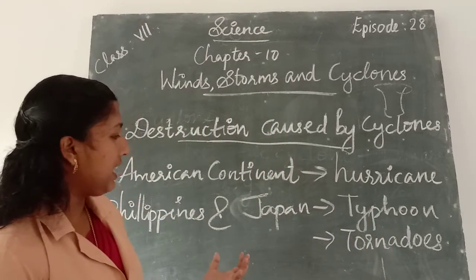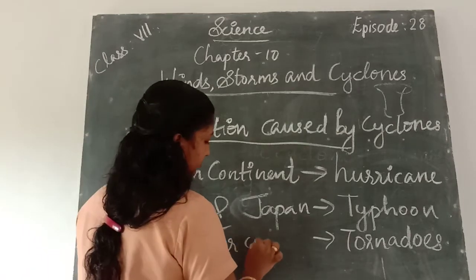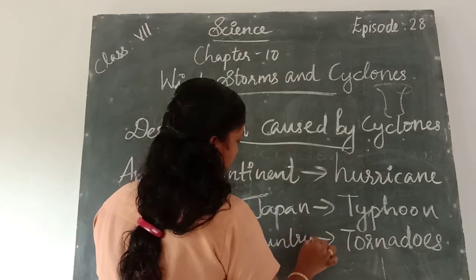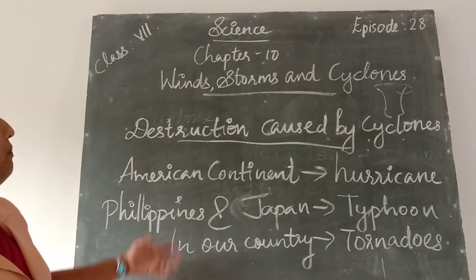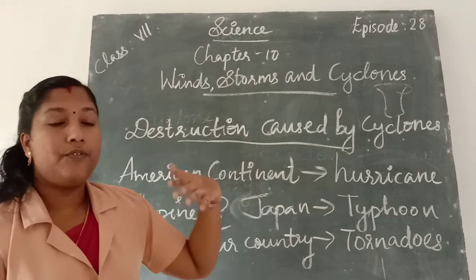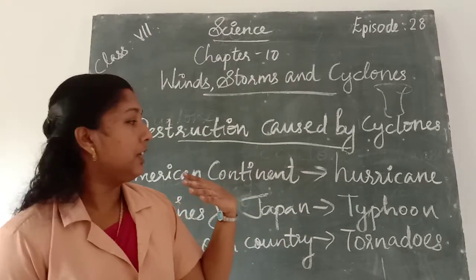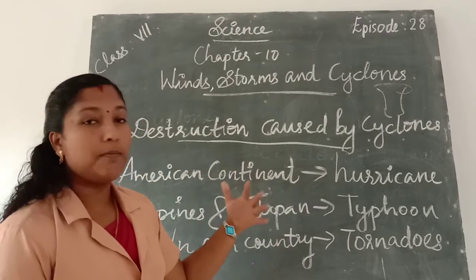Next, we learn about the destructions caused by cyclones. Next, we learn that in different parts of the world, the cyclone's name is different.